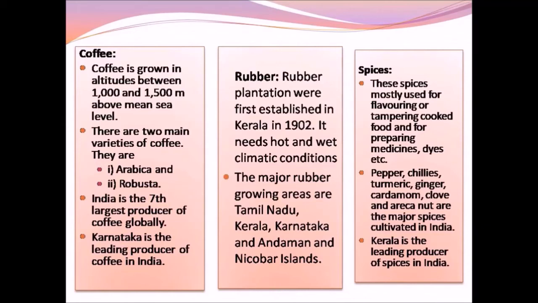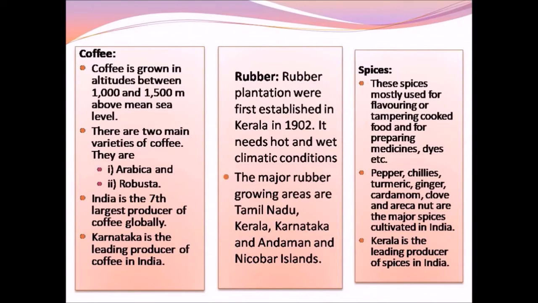The next plantation crop we are going to see about is rubber. Rubber plantation was first established in Kerala in the year 1902. The rubber plantation requires hot and wet climatic conditions, that is a temperature of about 20 degrees Celsius and rainfall of above 300 centimeters. The major rubber growing areas are Tamil Nadu, Kerala, Karnataka, and Andaman and Nicobar Islands.